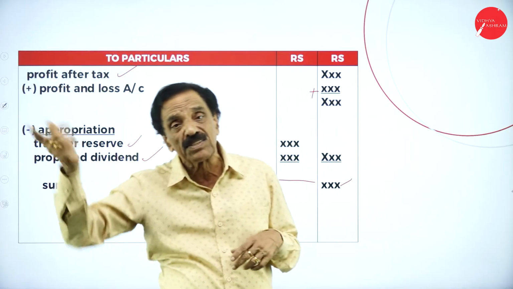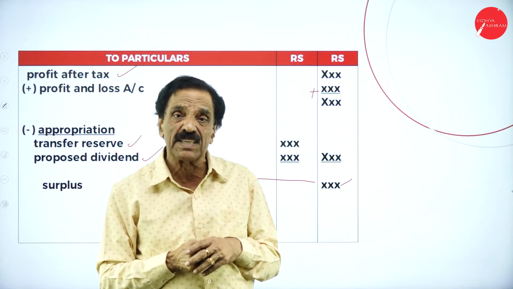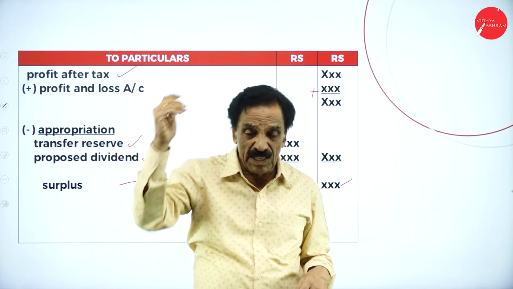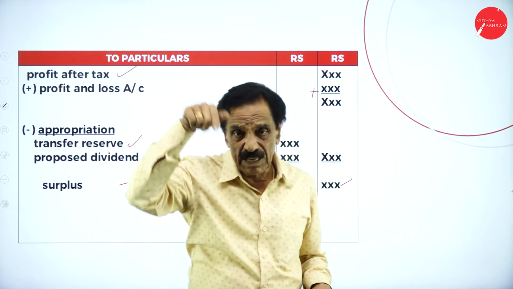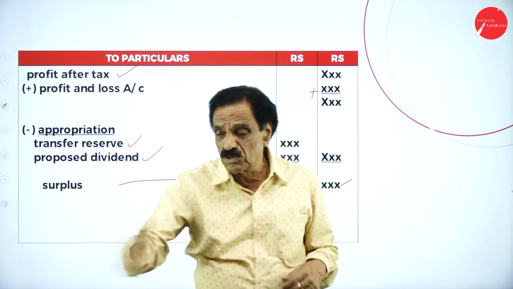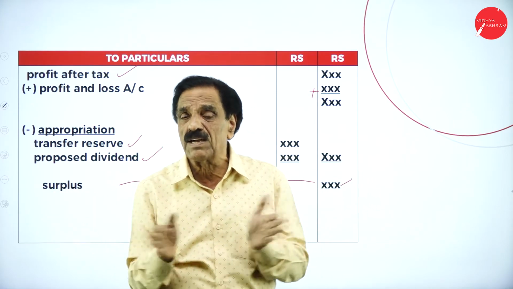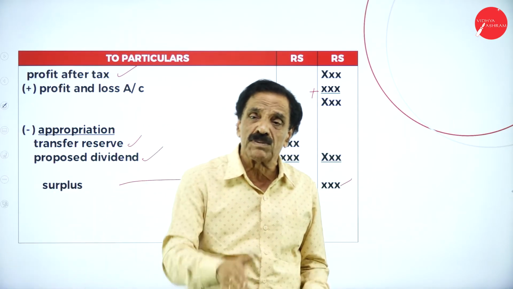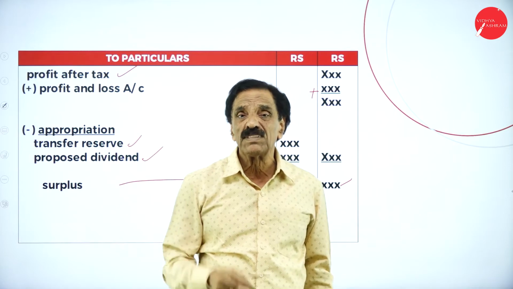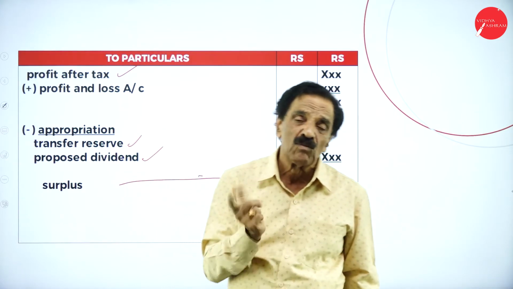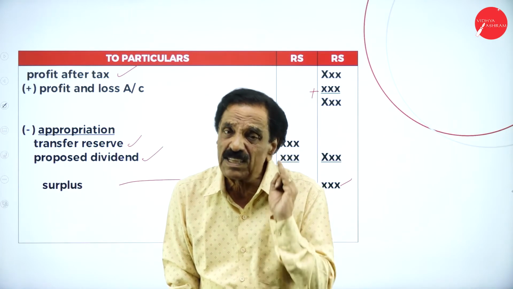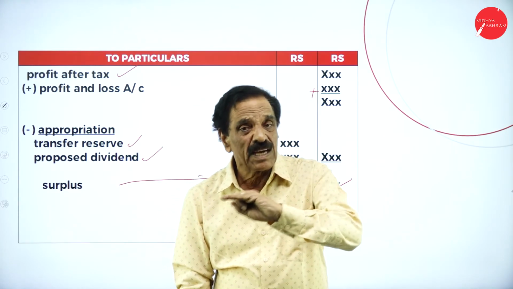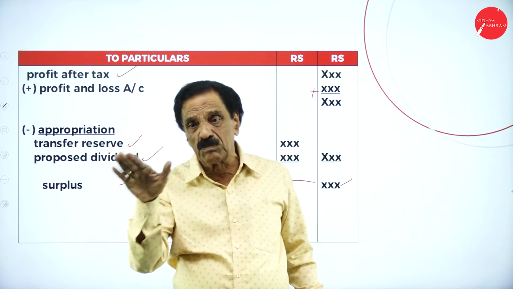Add the profit of the last year, which is in the trial balance on the credit side. They should be added. Then transfer to reserve, or appropriation, say transfer to reserve, and proposed dividend should be deducted. Whatever the difference comes, that is the surplus. Once you get the surplus, you go to the balance sheet. First is the share capital. In the reserves and surplus, any transfer to reserve should be added, and the surplus should be added.